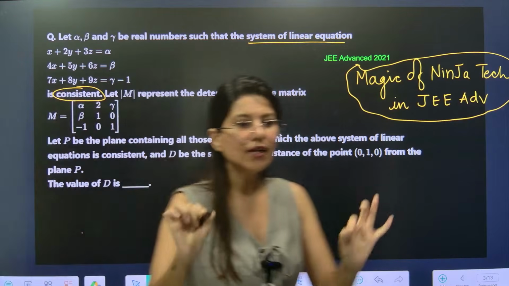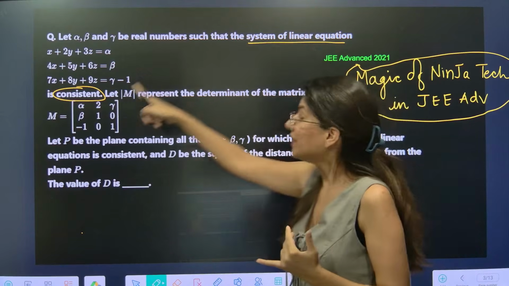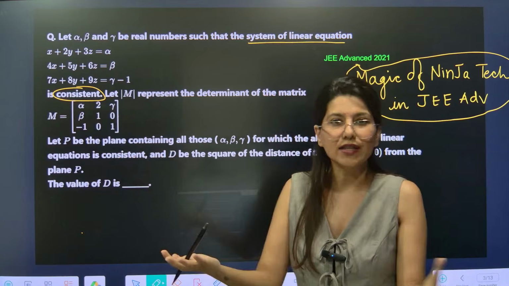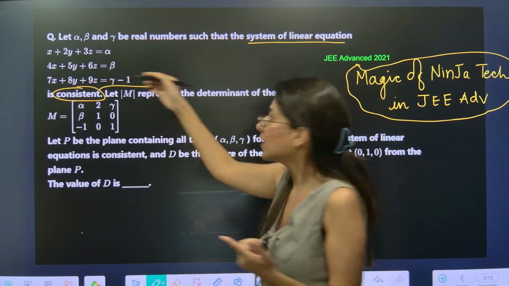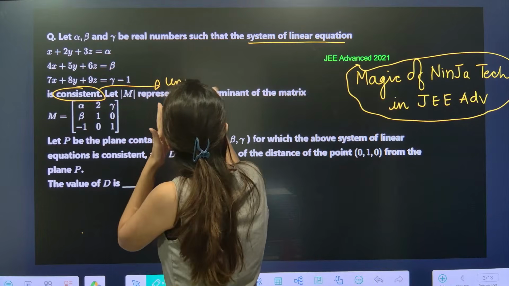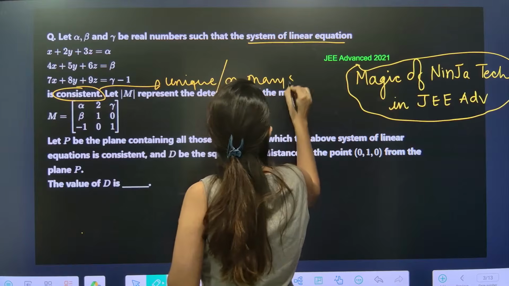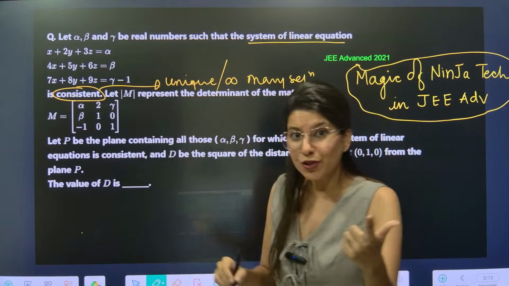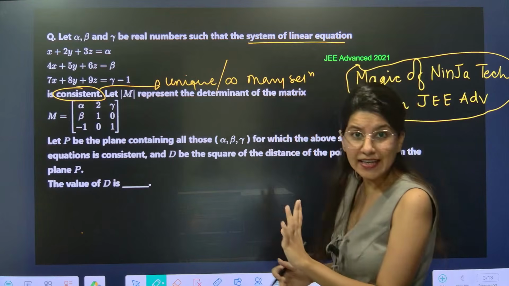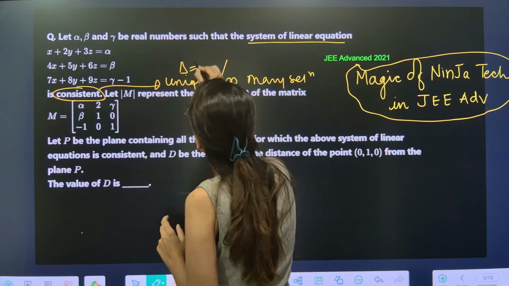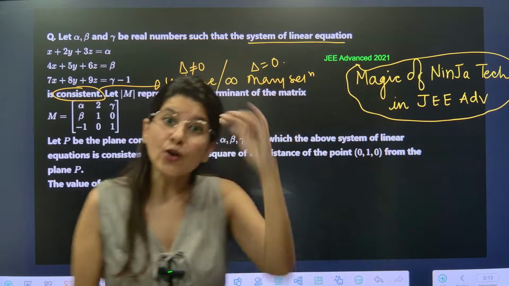Can anybody tell me in the comment section or chat box, system of linear equations consistent means what? Here consistent means that either the system of linear equations has a unique solution or it has infinitely many solutions. So consistency means either unique solution or infinitely many solutions. Correct? Unique or infinitely many. Now unique means delta not equal to 0 and infinitely many means delta equal to 0.